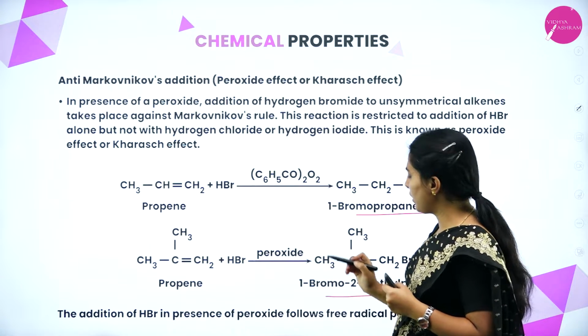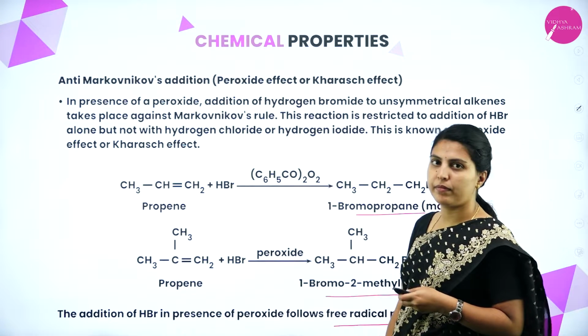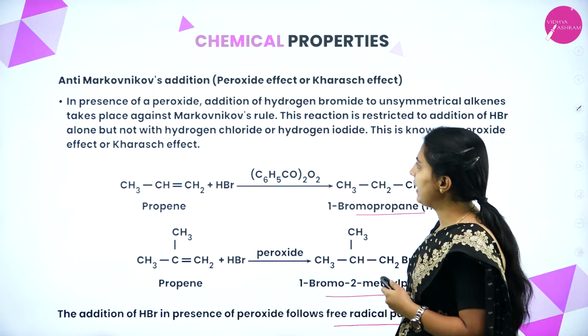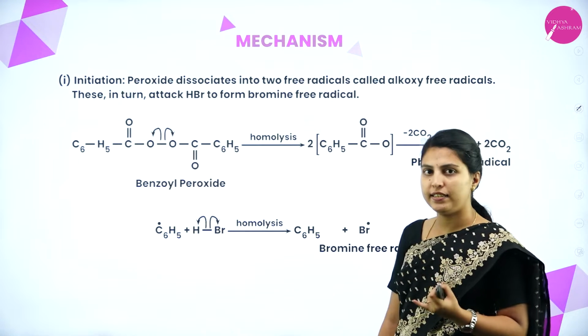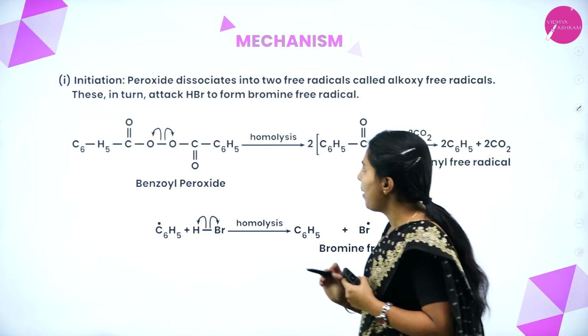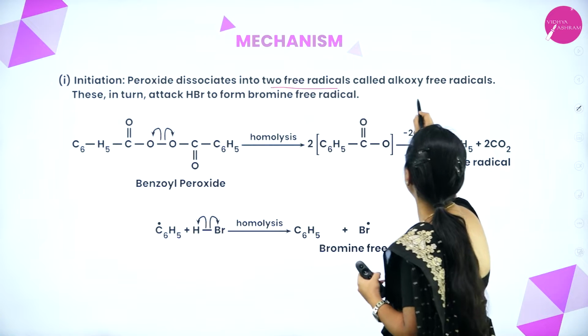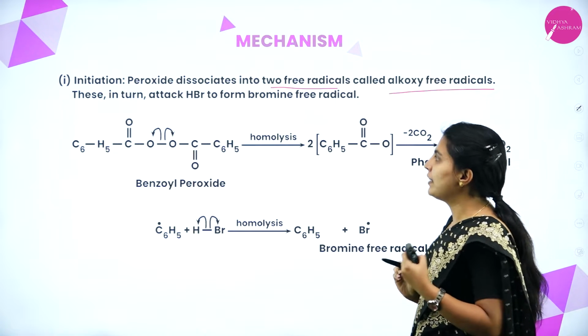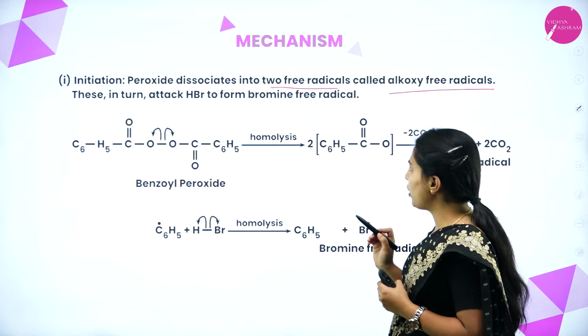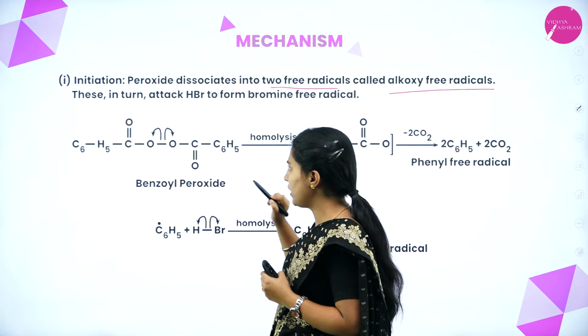The addition of HBr in the presence of peroxide follows a free radical path. A free radical mechanism will take place here. In this, there is initiation, propagation and termination. In initiation, peroxide dissociates into two free radicals called alkoxy free radicals. These in turn attack HBr to form a bromine free radical. What will it form? Benzoyl peroxide is there.